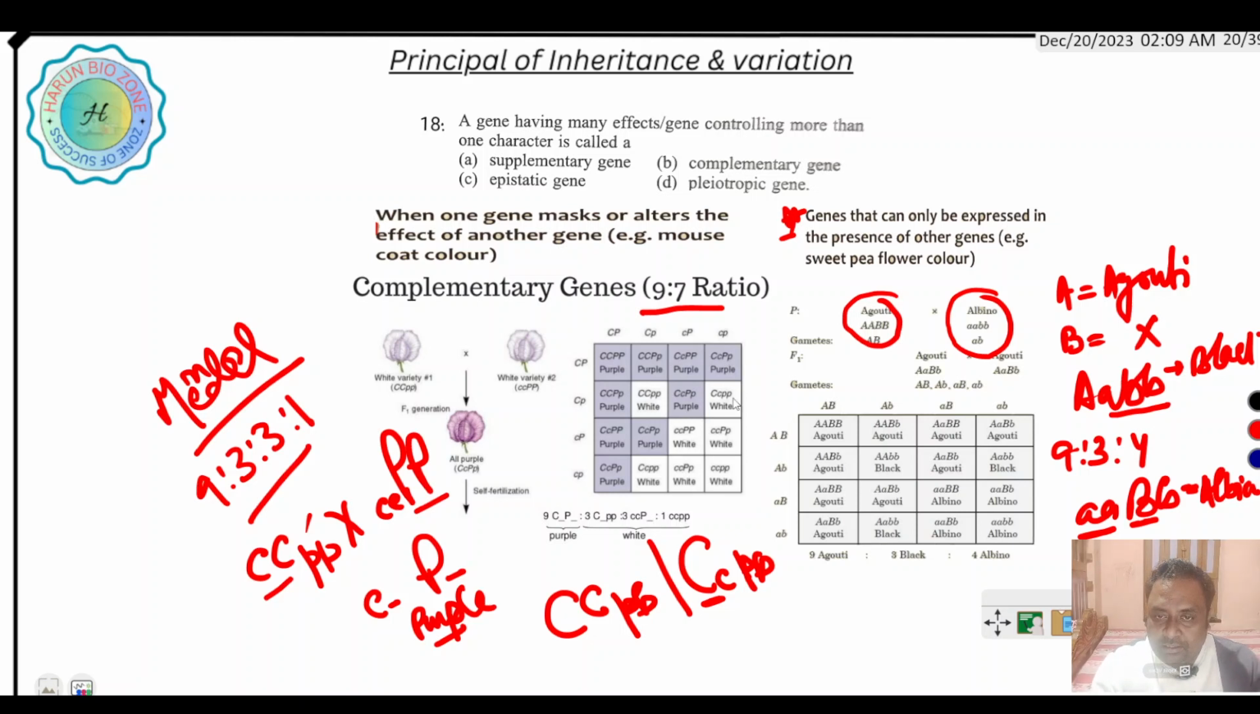Here the ratio is 9:3:4, complementary and supplementary gene interaction. So the right answer is pleiotropic.